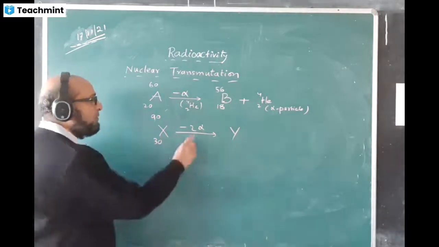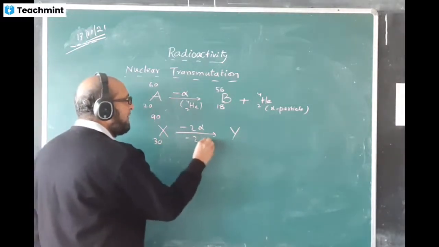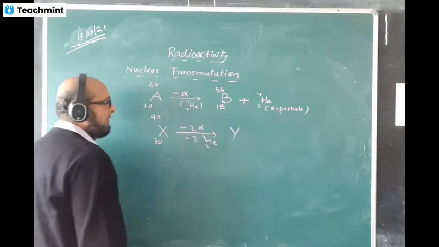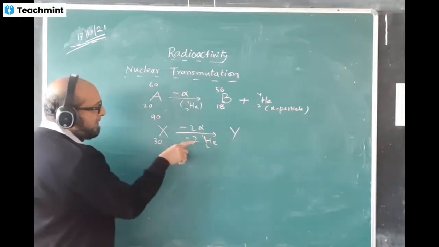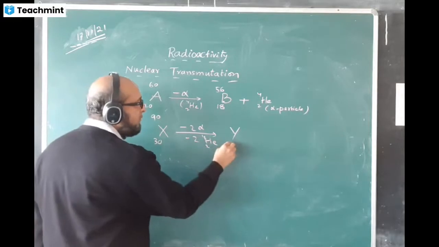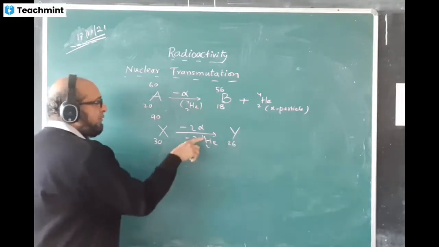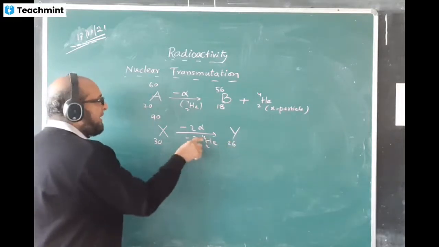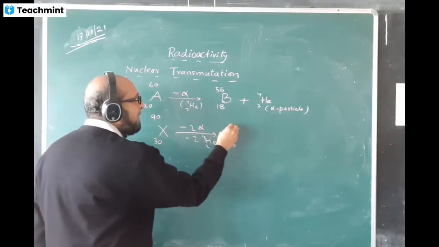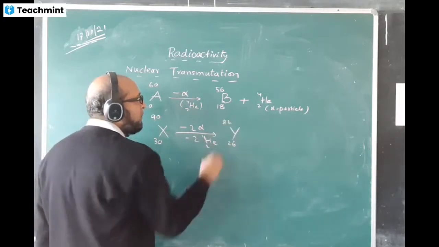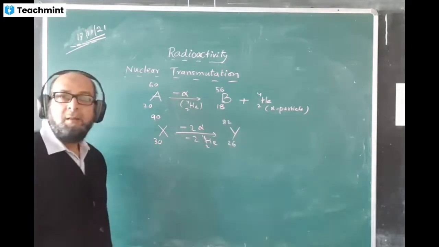If you don't know, then you write here minus 2 alpha, alpha means helium, 2 and 4. 2 times 4 is 8. 2 times 2 is 4, so 30 minus 4. What is the answer coming? 26. 2 times 4 is 8, so 90 minus 8. What is the answer? 82. That is the answer.